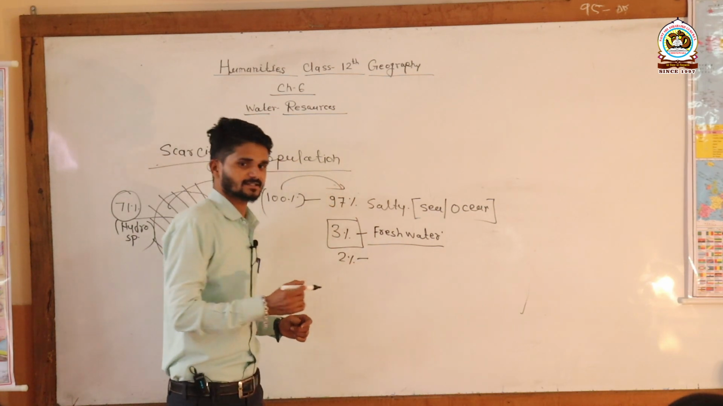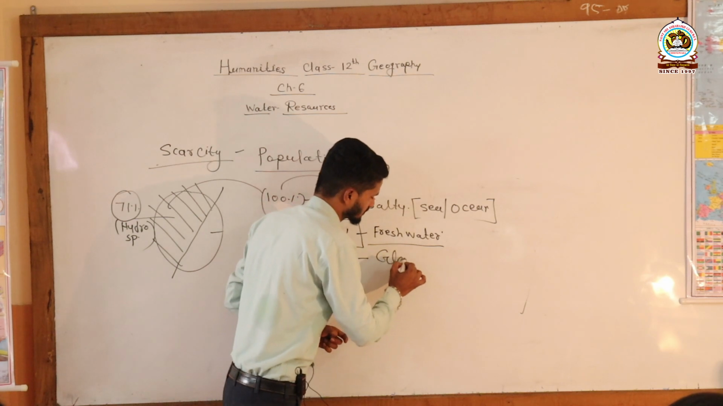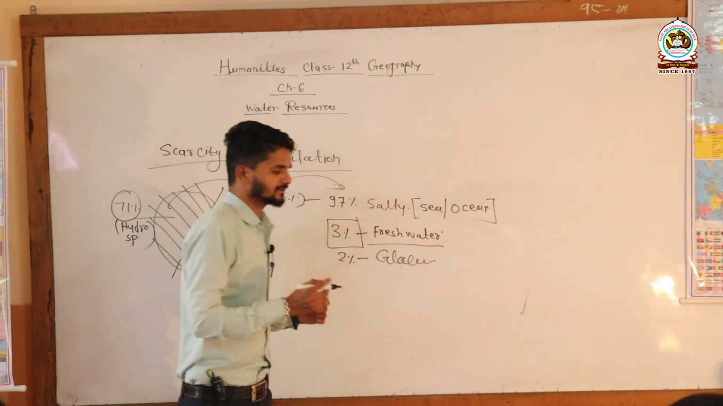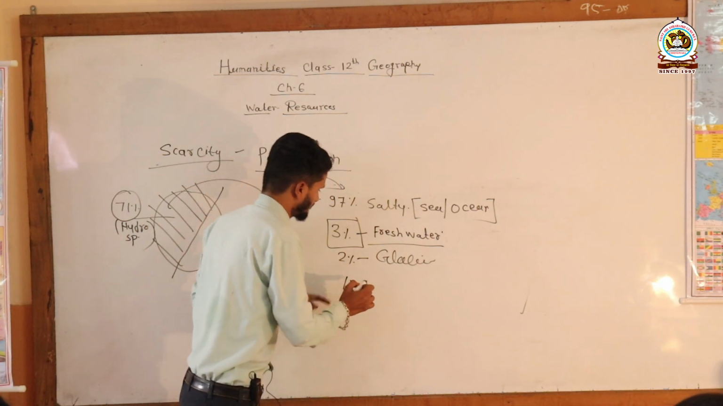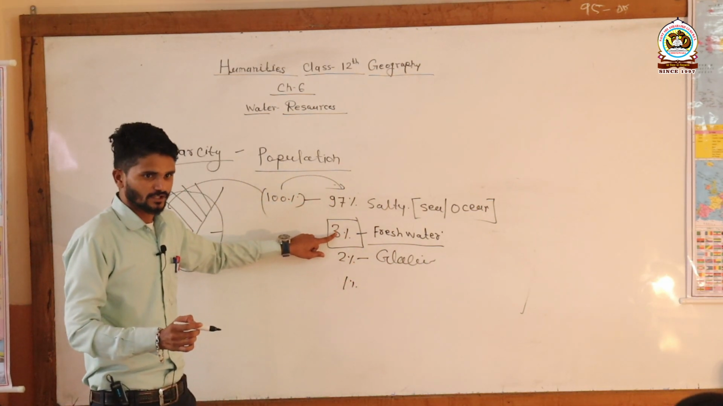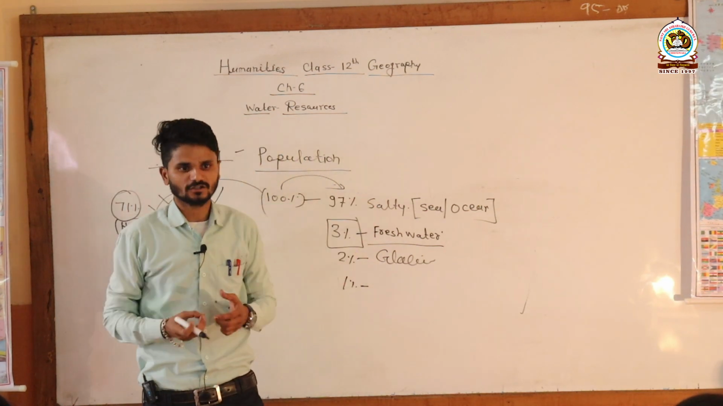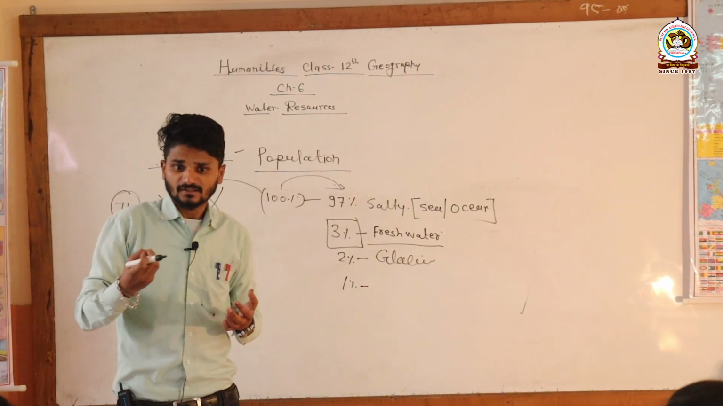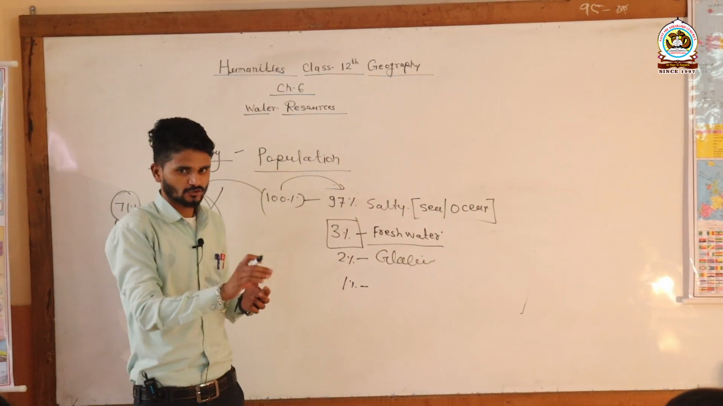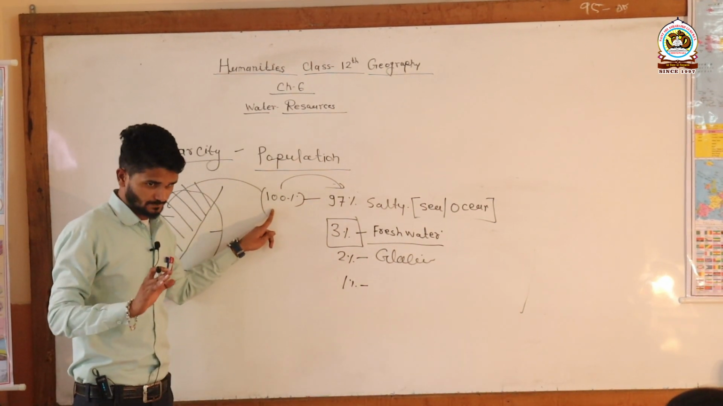2% water is in the form of what? It is in the form of glaciers. 2% water is there in the form of glaciers. So only 1% is left, overall 3%. But this 1% water is available as surface water, which is actually directly in use of human beings. So what you have to remember, the total amount of water is 100%.